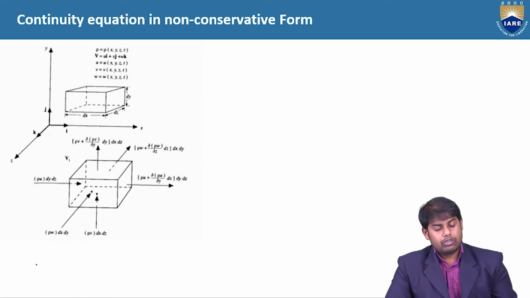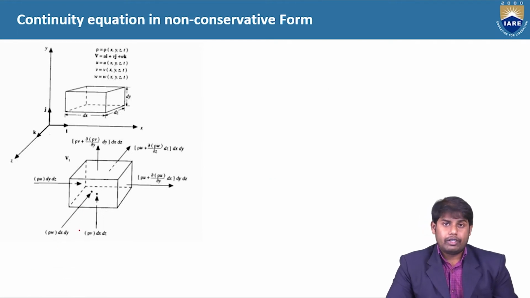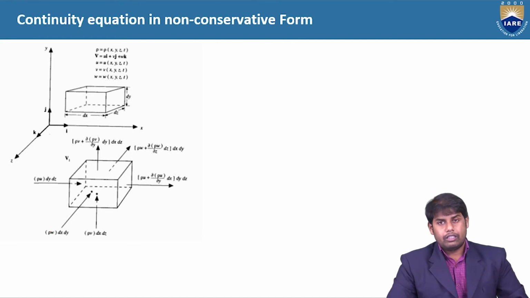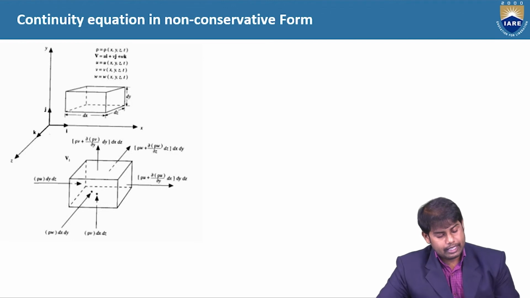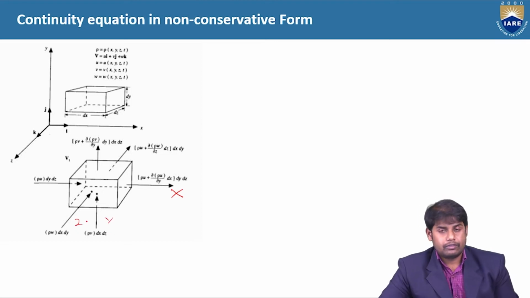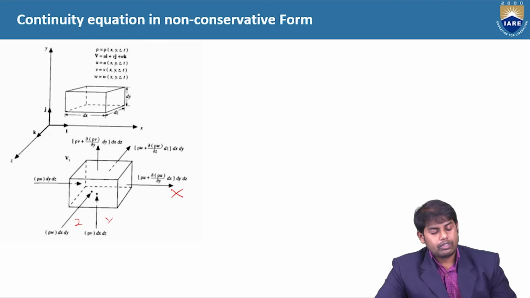Now we have the fluid element approach. Till now we had seen the control volume approach, which is fixed in space and moving with the flow. Now we will see the fluid element approach. So here you can see the basic thing, let's take this as the x-axis, this as the y-axis and this one as the z-axis.